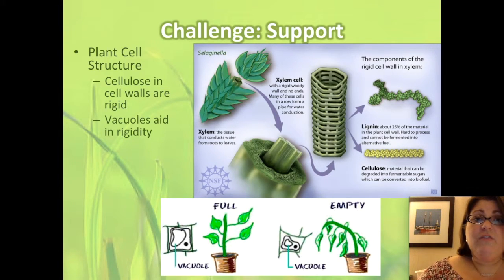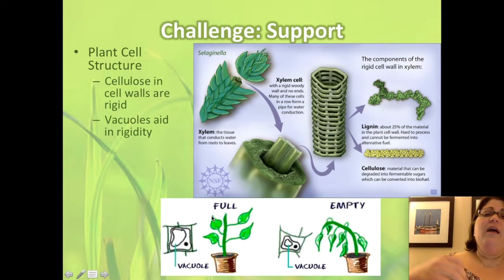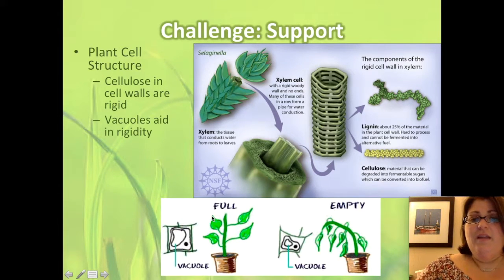When the vacuole is full, the water pressure from the vacuole pushes against the outsides of the plant, making it erect, making the plant stand upright. If the water is low in the plant, the vacuole shrivels a little bit, and there's no longer pressure pushing on the inside of the cell walls pushing out, and the plant gets droopy.